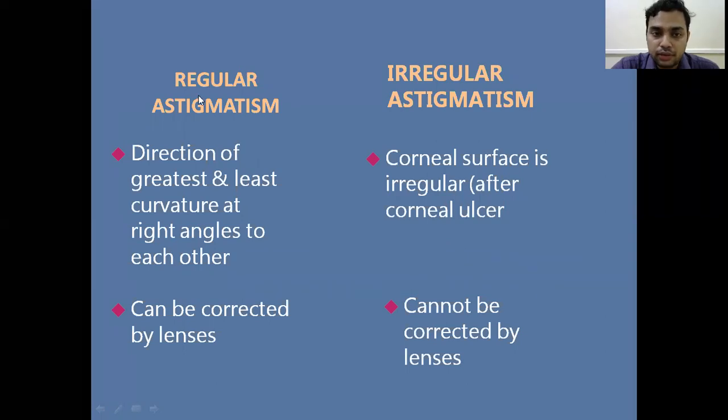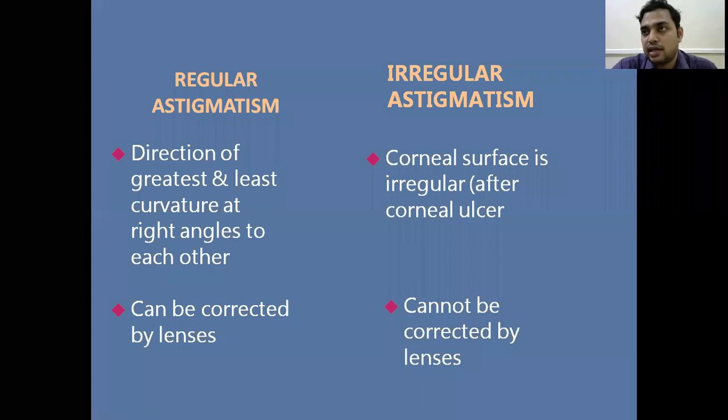In regular astigmatism, the directions of greatest and least curvature are at right angles to each other. Basically, astigmatism is because of unequal curvature, but in regular astigmatism the directions of greatest and least curvature are at right angles to each other. Whereas irregular astigmatism is because of an irregular surface of the cornea.